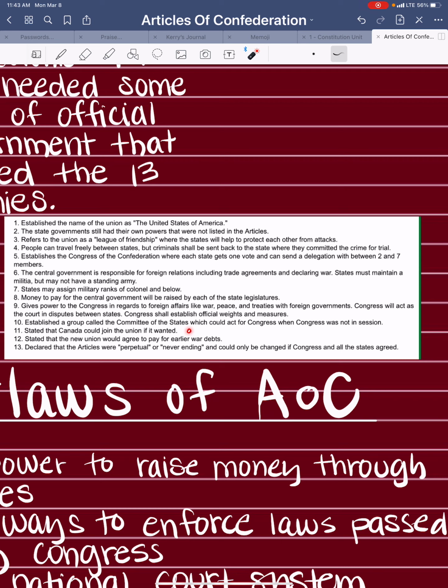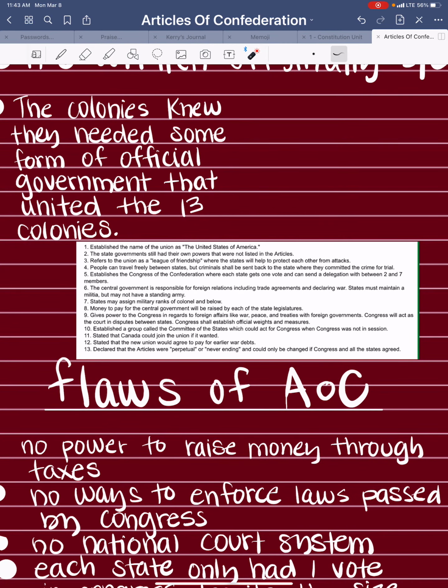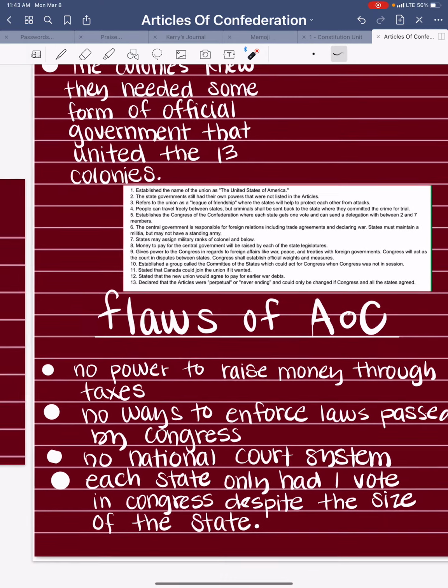Stated that Canada could join the Union if they wanted to. Stated that the new Union would agree to pay for earlier war debts. Declared that the Articles were perpetual, or never-ending, and could be changed if Congress and all the states agreed.